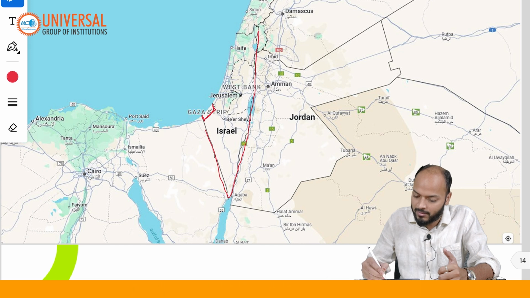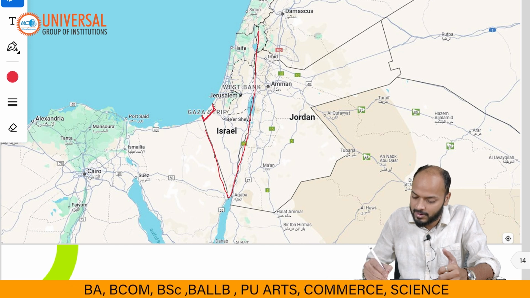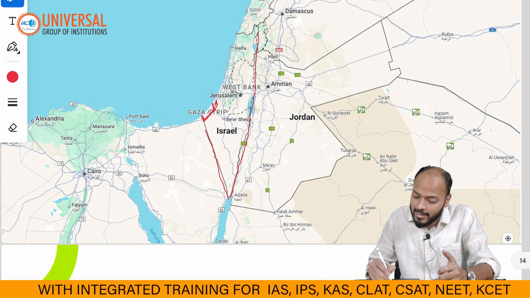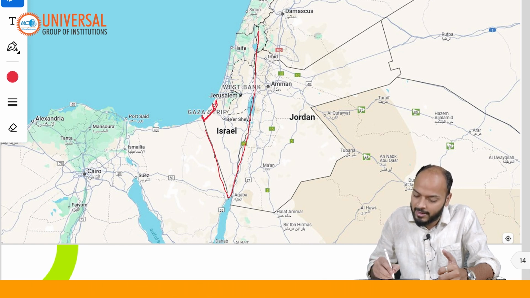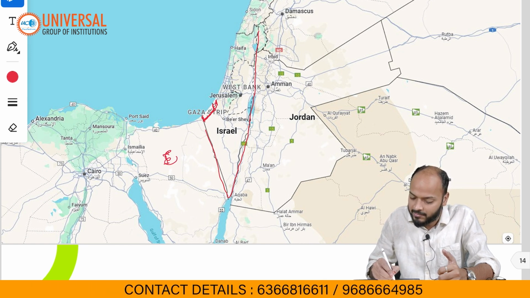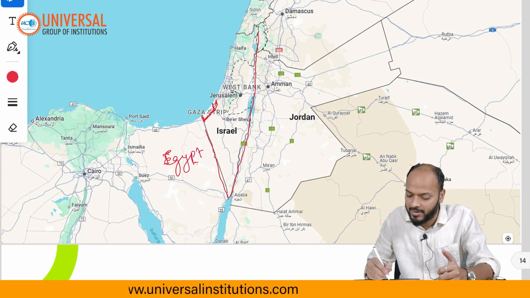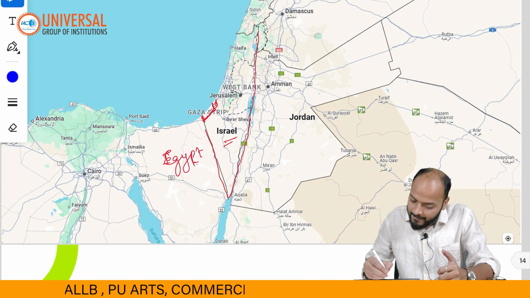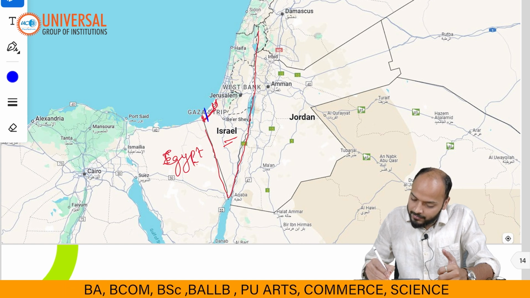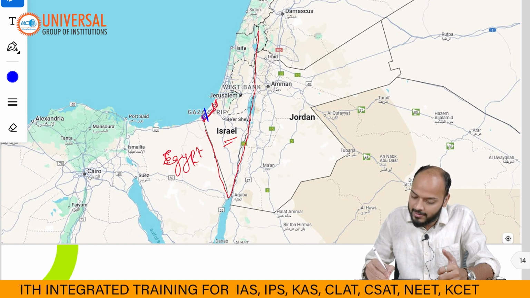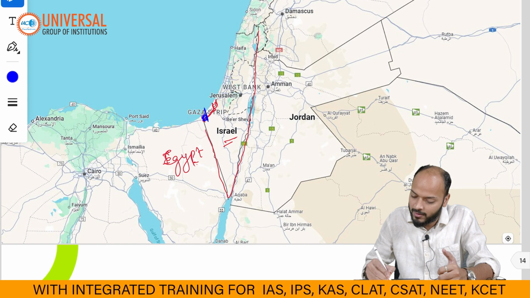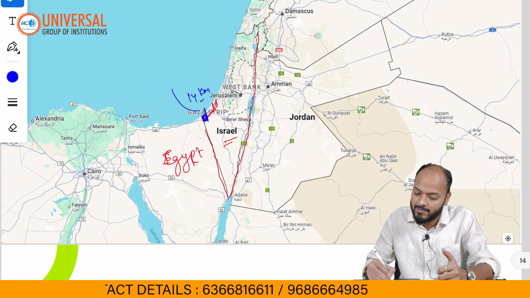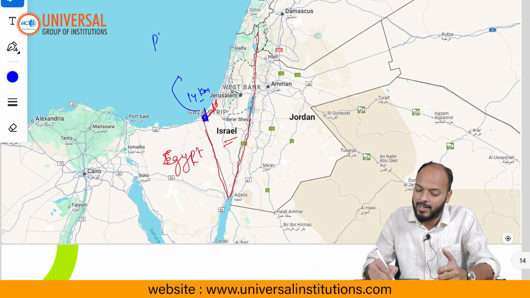This small strip is the Gaza Strip, right? Towards the south of Israel and Gaza, you'll find this country, Egypt. This is Egypt, this is Israel, this is Gaza. Now, there is a small corridor between Egypt and Gaza. Can you see this small corridor between Egypt and Gaza? It is nearly 14 kilometers wide. This small corridor is called the Philadelphia